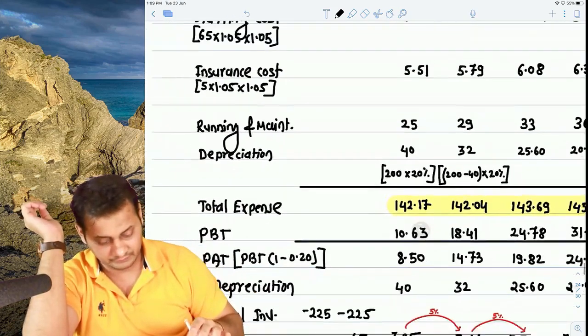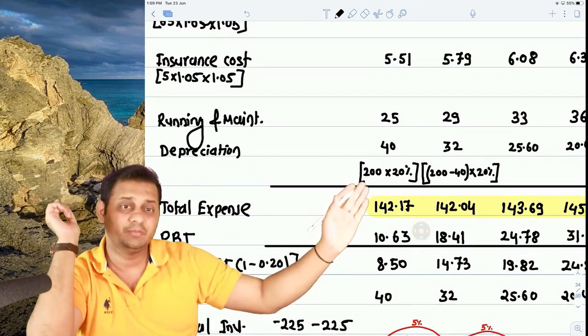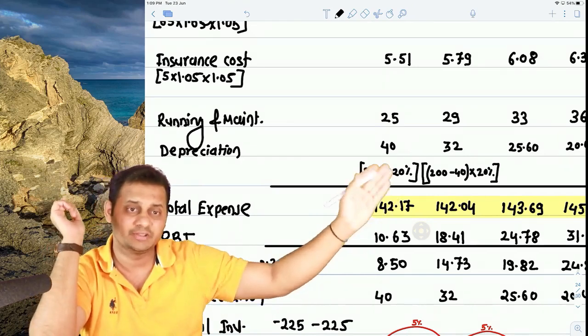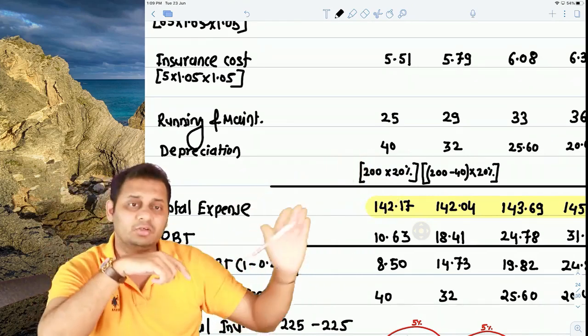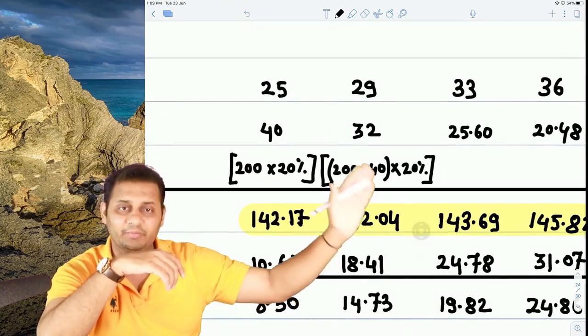Okay, running and maintenance, and then comes the depreciation. Depreciation is applicable only on the maximum capital limit of 200 crores. So 200 into 20%, 40. Then 200 minus 40 will be the balance, which is 160 into 20%, 32.